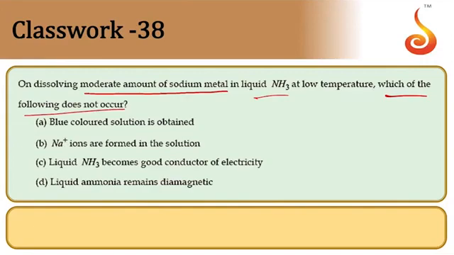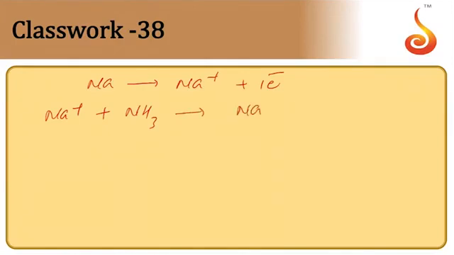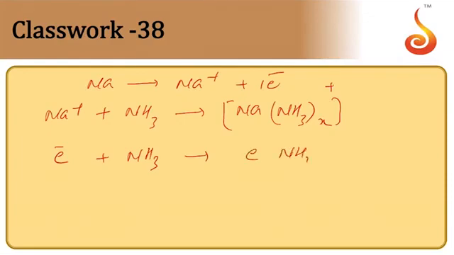So when you dissolve sodium in liquid ammonia, sodium first of all ionizes, forming Na plus and an electron. The sodium ions get ammoniated, Na(NH3)x plus. The electrons are also solvated, you can call them ammoniated, e minus (NH3)y. In solution these two are present.